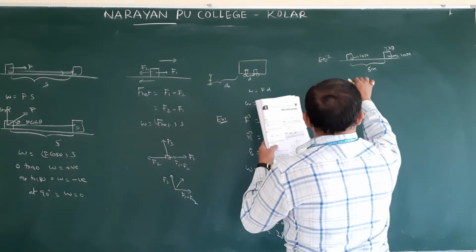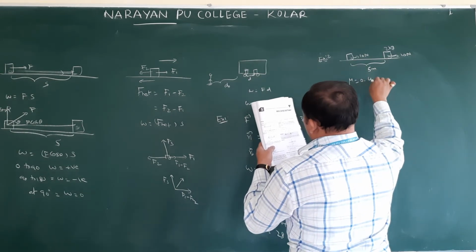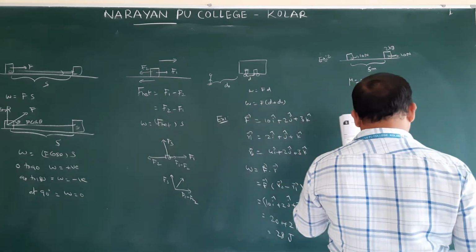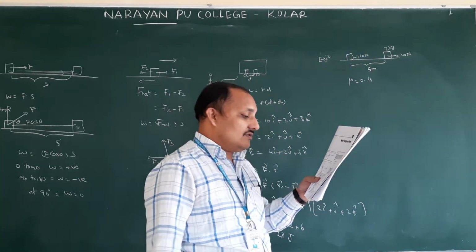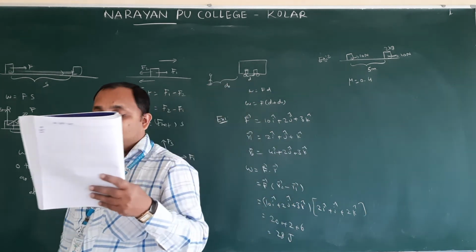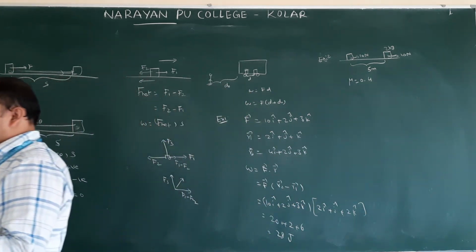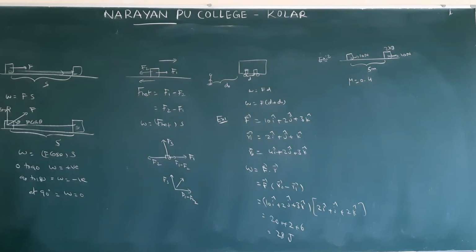For the surface, mu is equal to 0.4. Find the work done by the applied force, frictional force and net force. You have to find three work done values here: one by the applied force, another by the frictional force, another by the net force.